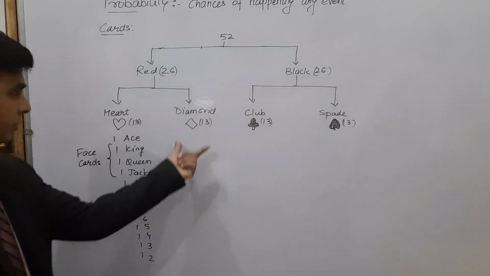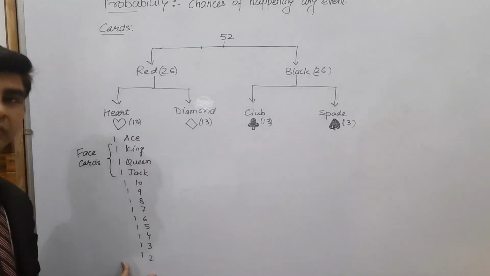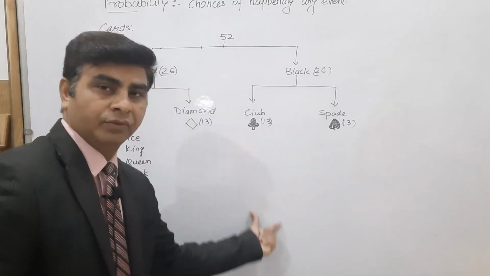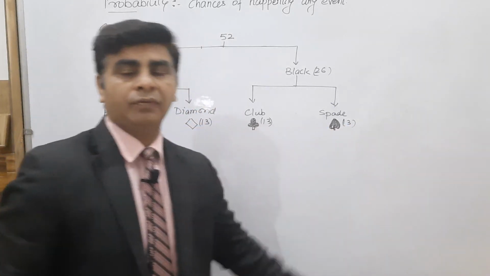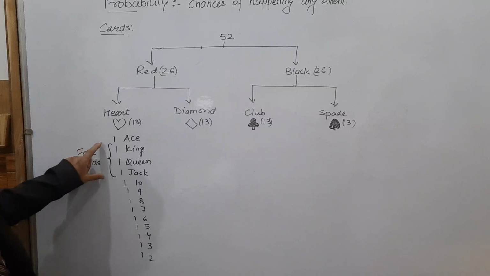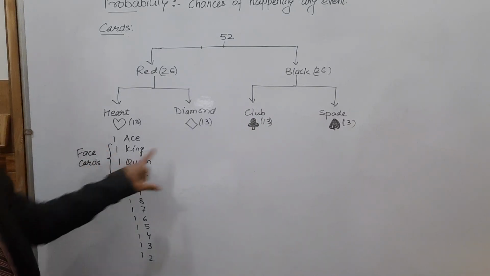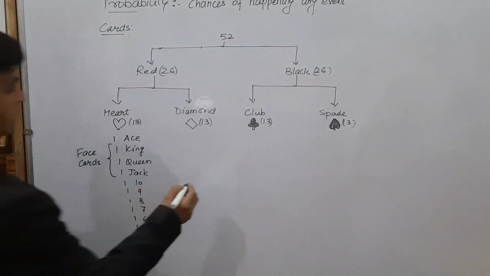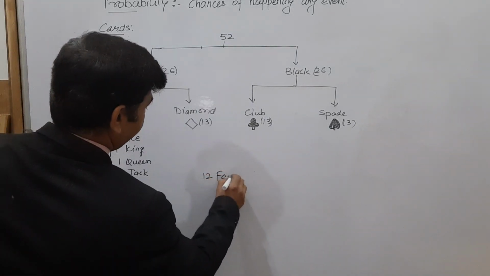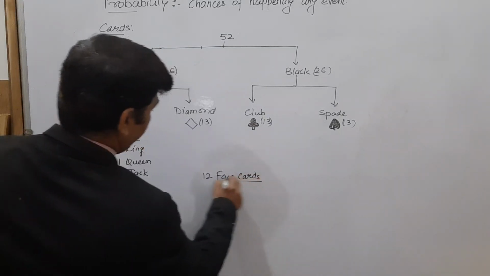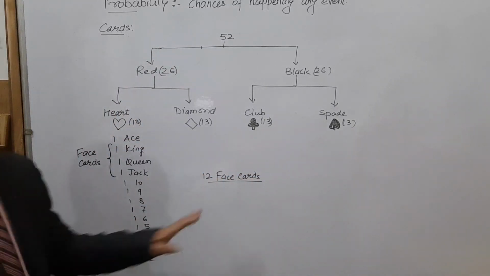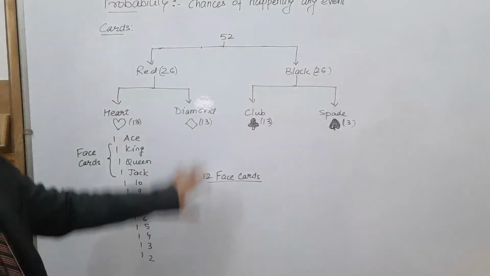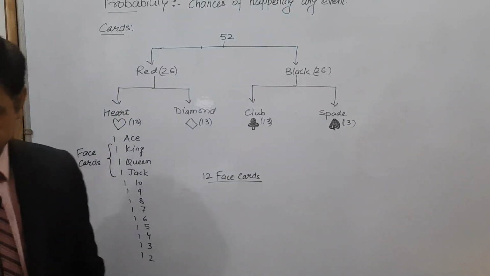So all the 13 cards of these are the cards of hearts. The same 13 cards will be of diamond, the same 13 cards will be of club, and the same 13 cards will be of spade. So we have 3 face cards from heart, 3 from diamond, 3 from club, and 3 from spades. So the total is 12 face cards. These are the distribution of a card system.